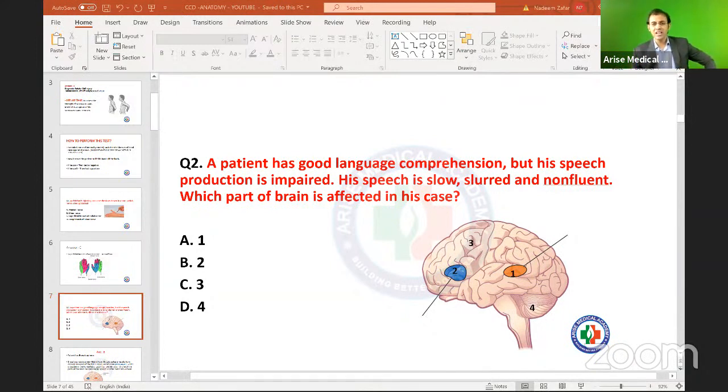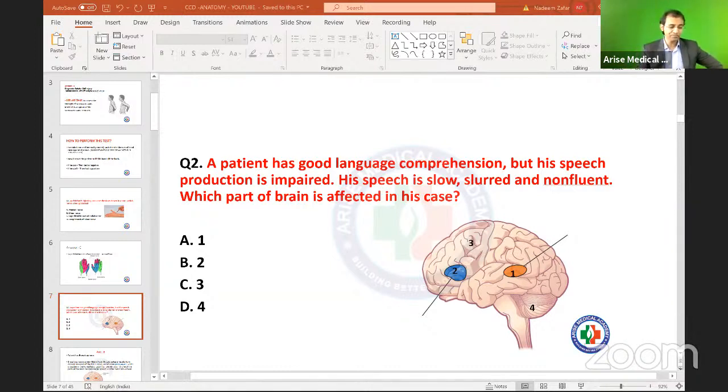I'm asking you some questions related to the basic anatomy of Wernicke's and Broca's. In which lobe are you going to see Wernicke's area, temporal lobe or frontal lobe? I'm asking you about the lobe. Wernicke's you are going to see in the temporal lobe. And what about Broca's? Broca's you are going to see in the frontal lobe, right? Very good.